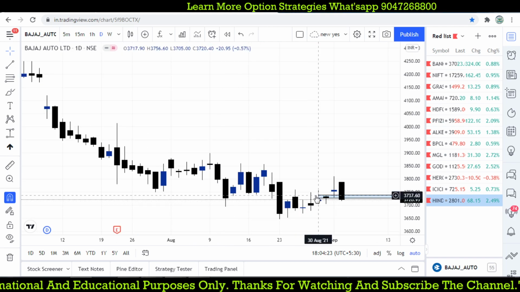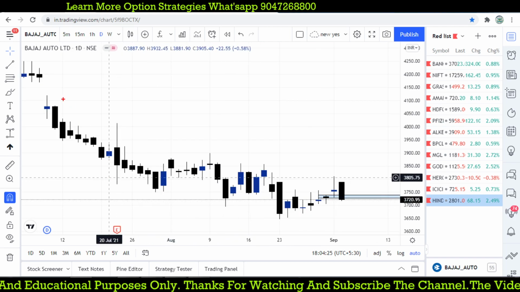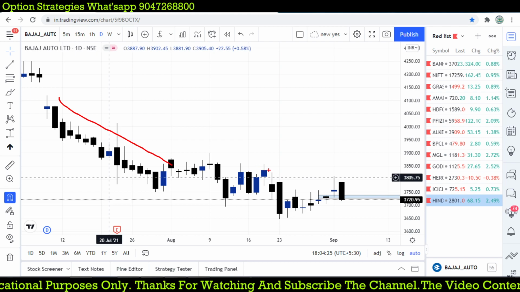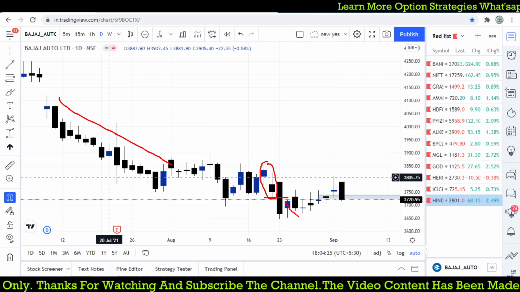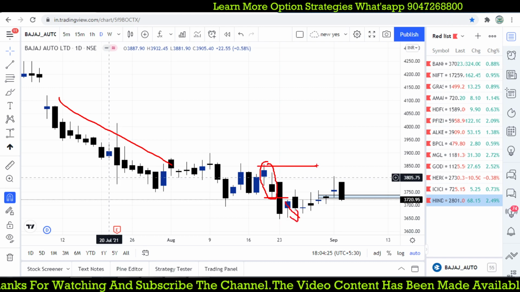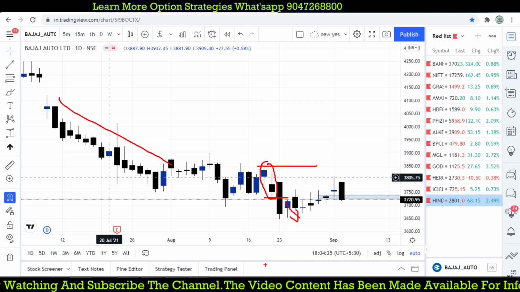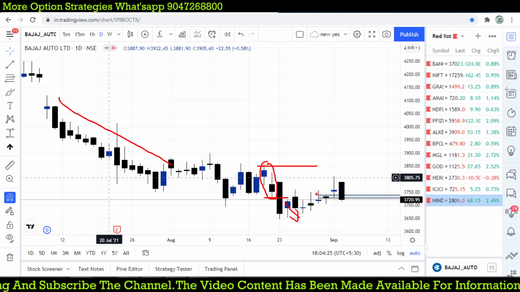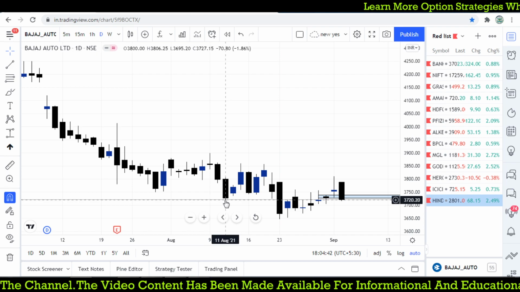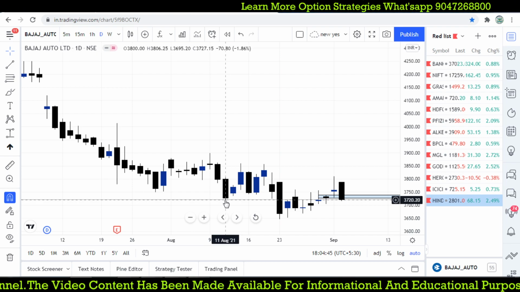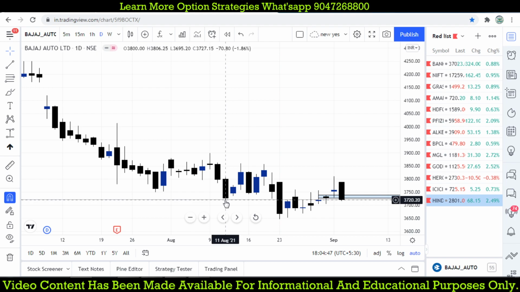Could you see that the previous trend is clearly down and it forms a pattern at this point. Once it is broken, it moves down. Still that is our stop loss, and we are not yet getting our stop loss in this particular position. For trend continuation, the stock must be trading in a downtrend, and using that candlestick pattern, we will find out the trend is going to continue.